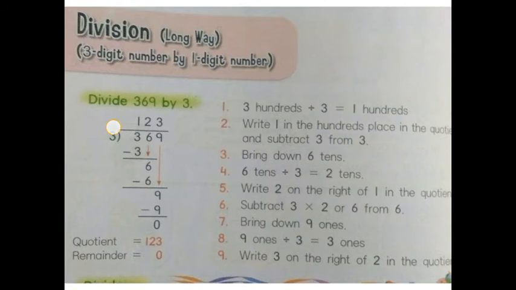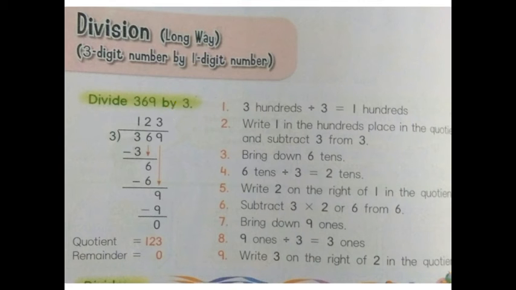Divide 369 by 3. As your exercise name is division long way, 3-digit number. So here 369 is the 3-digit number. How is it a 3-digit number? 9 is in the 1s place, 6 is in the 10s place, and 3 is in the 100s place. So 369 is the 3-digit number, and we are dividing by 1 digit, as the number 3 is 1 digit.